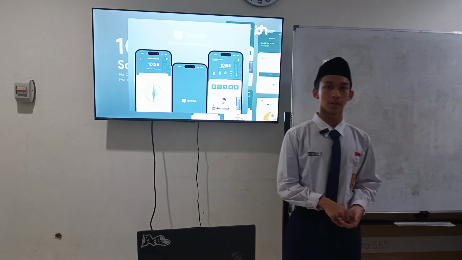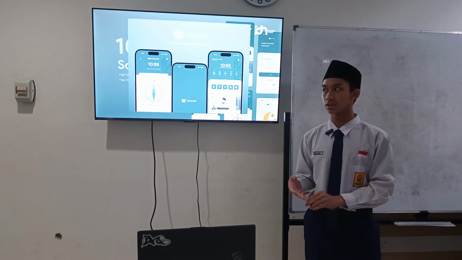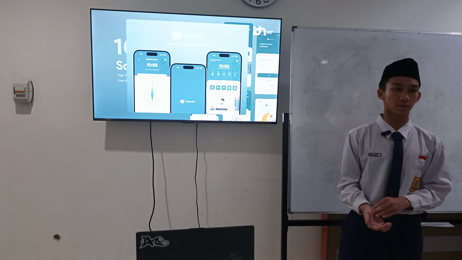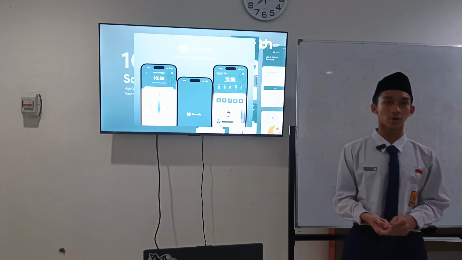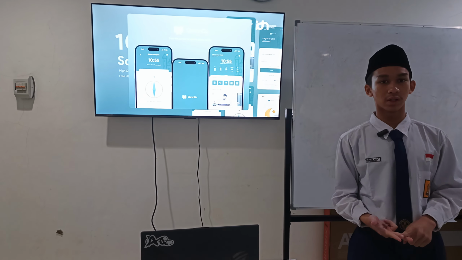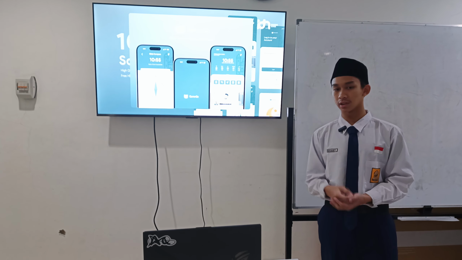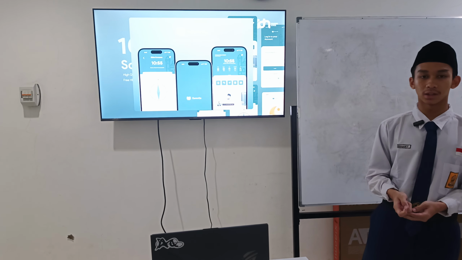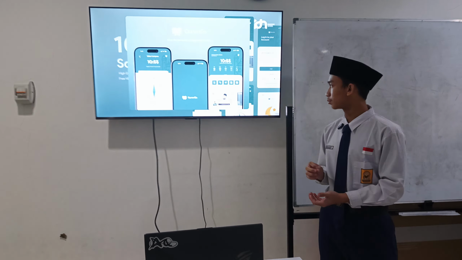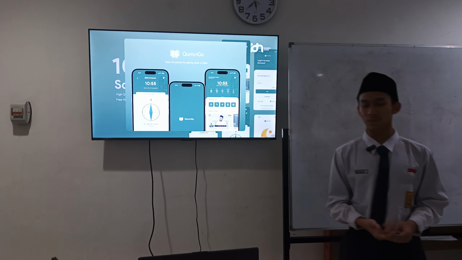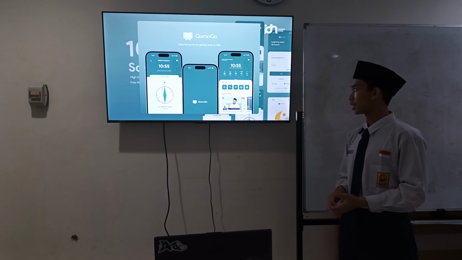And for this Quran Go application, I used a lot of reference from Pinterest. You can search for UI Muslim app, or other than Pinterest there is Dribbble or Behance for reference, and also some Muslim YouTube channels like Kajian, for example Ustadz Nuzul Zikri, Ustadz Firanda, and others for the media that I put in here.